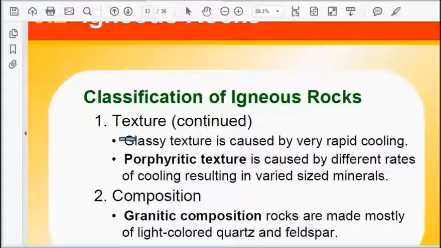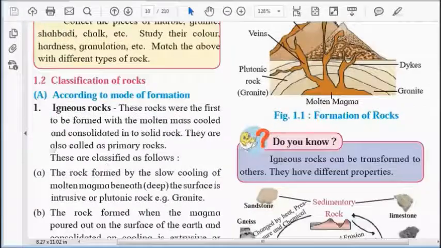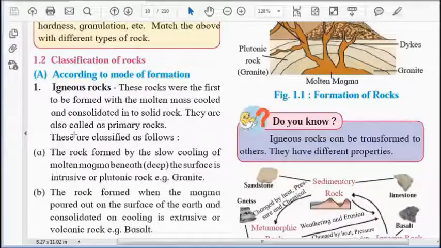Whatever light colored soil we see is made out of granite rock having this quartz and feldspar. The composition of igneous rock also differs as per the area where it is formed, as per the climatic factors present in the particular area, and as per the time it took for making of the rock. So composition can be different.